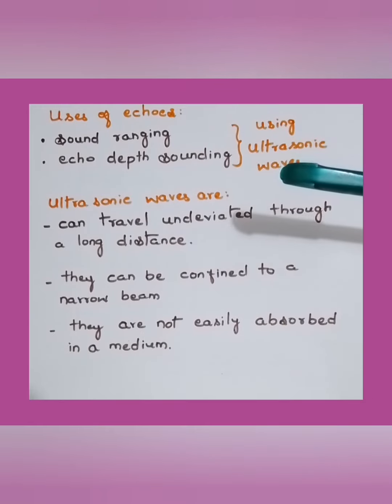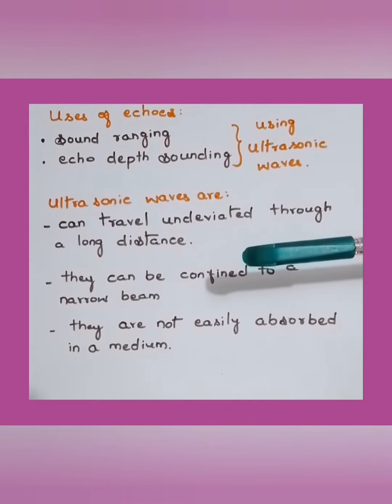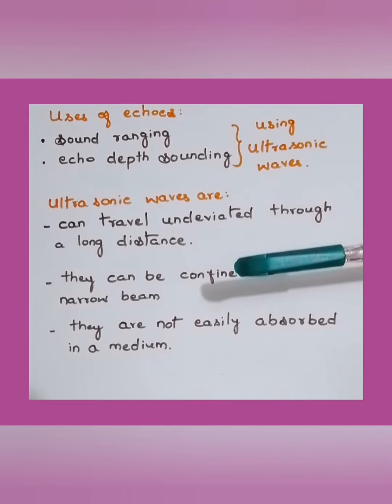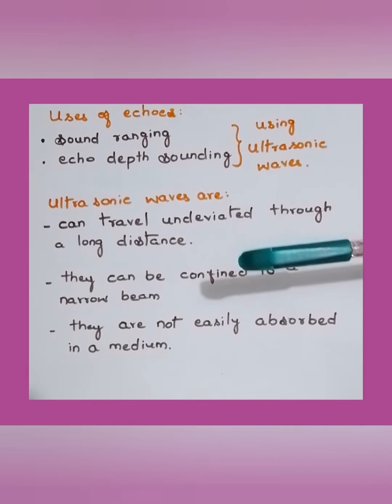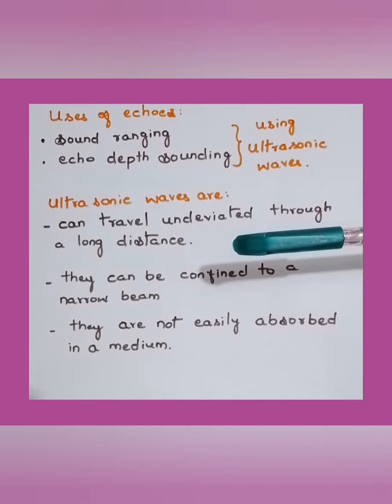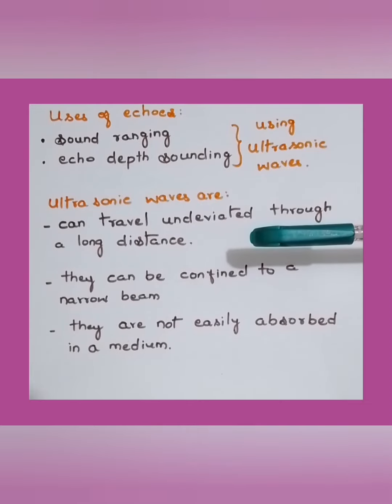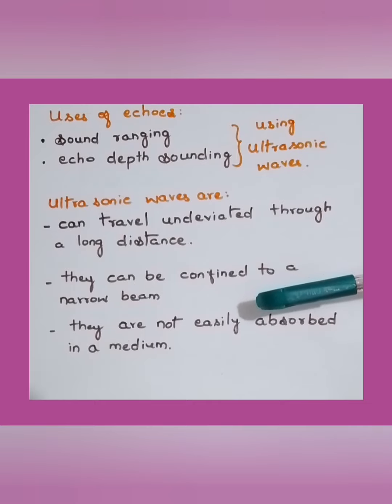So why preferably do we have to choose ultrasonic waves only for this? Here are the reasons. The properties of ultrasonic waves we can mention, mainly three. These ultrasonic waves can travel undeviated through long distances. Second point, they can be confined to a narrow, straight beam.